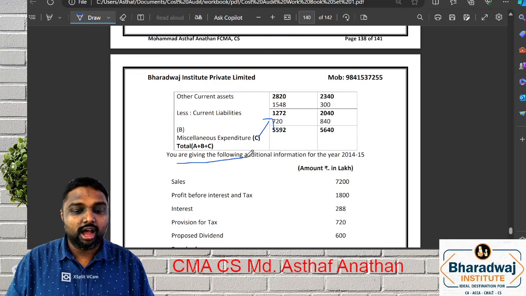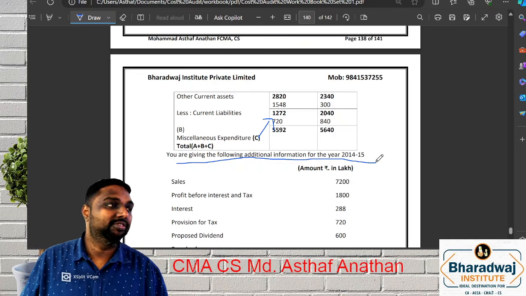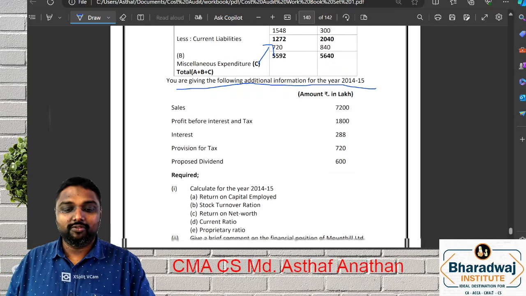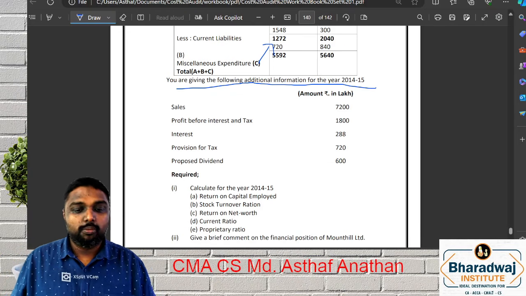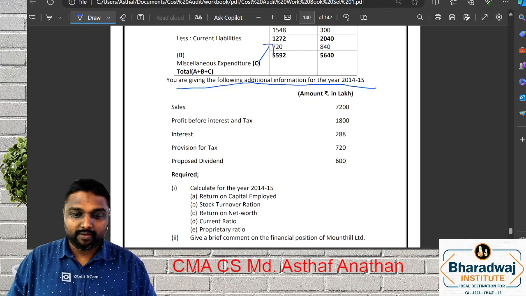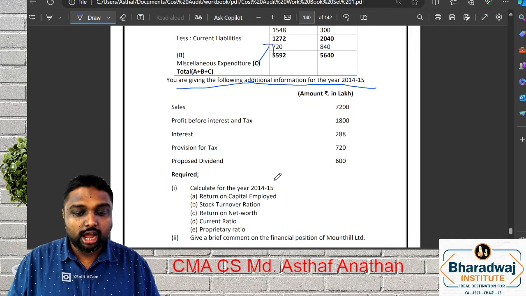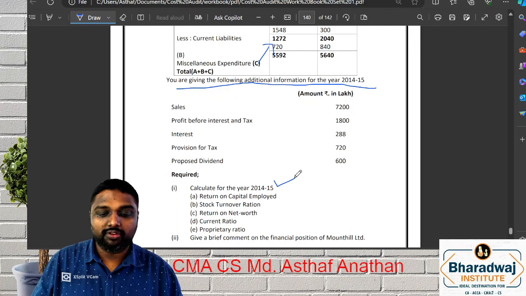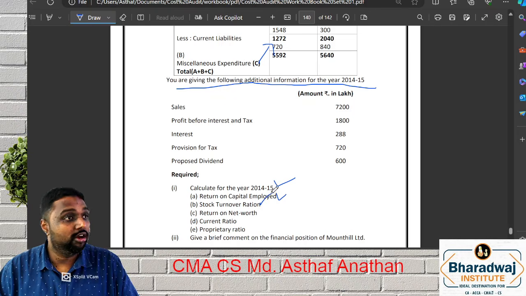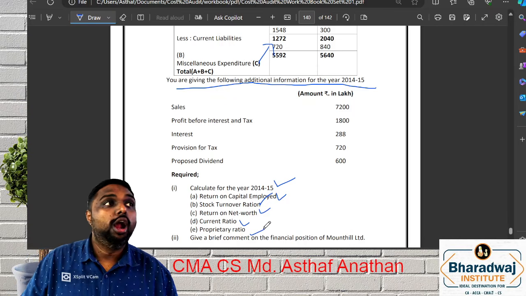Now the additional information we'll see. The following information is given for 2014-15. And what all the information, my dear friends? Sales, profit before tax, interest, provision for tax, proposed dividend. These are all they have given in the additional information. They are asking, calculate for 2014-15: What is the return on capital employed? What is the stock turnover ratio? What is the return on net worth? What is the current ratio? What is the proprietary ratio?